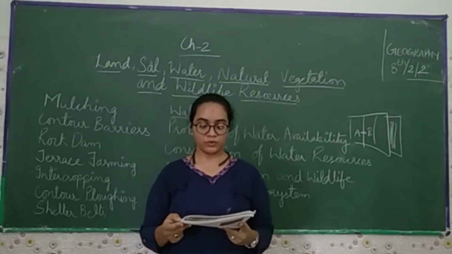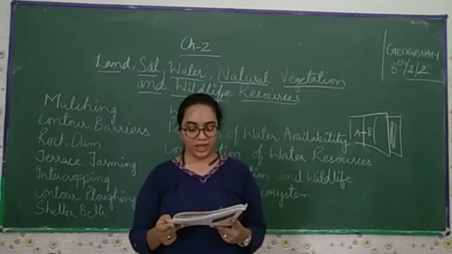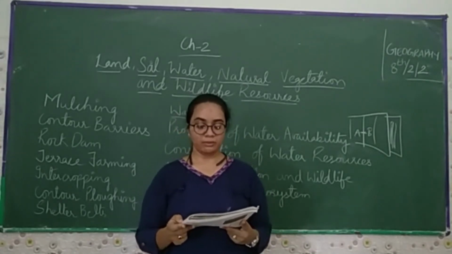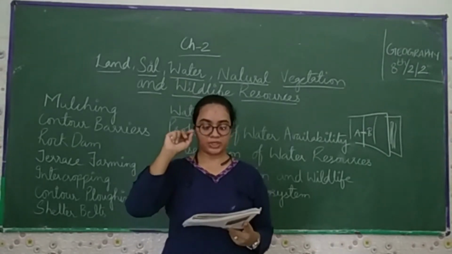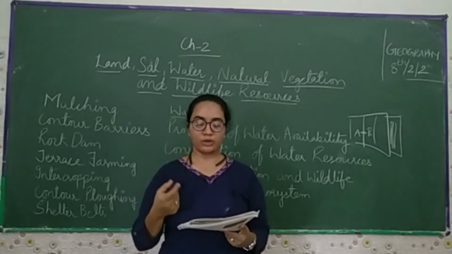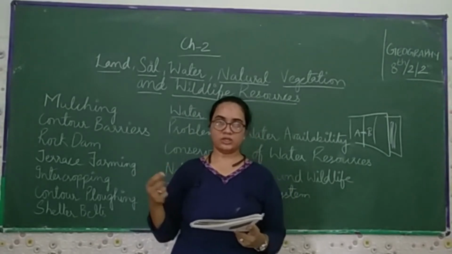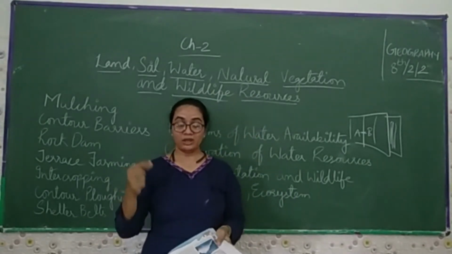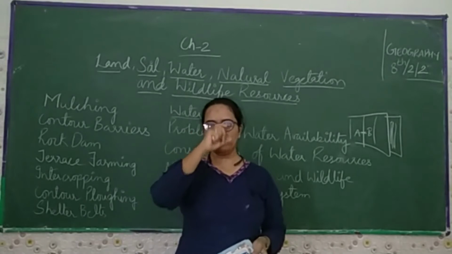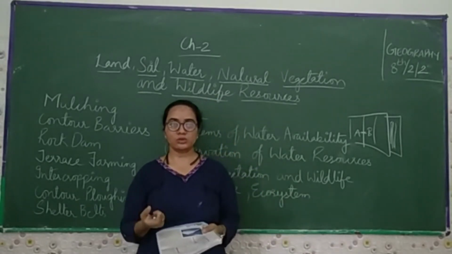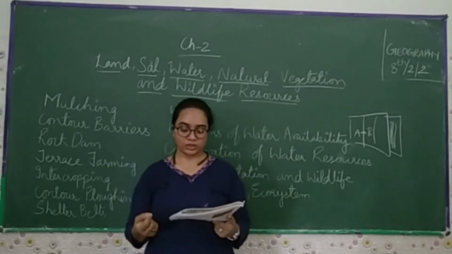Washing clothes 40. Washing utensils 20. And gardening 23 liters. So think about it, we are using 150 liters. An average urban Indian uses about 150 liters of water per day. Every individual of India, calculated on a per-day basis.